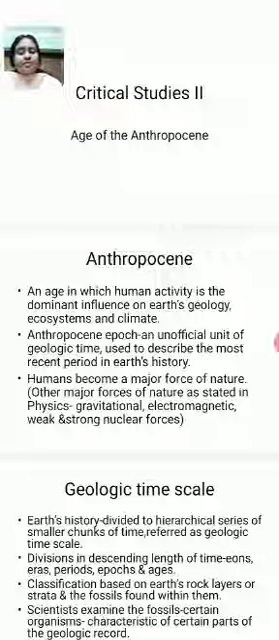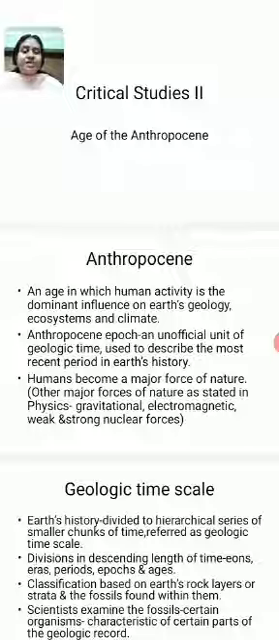So in this age of Anthropocene, humans become the major force of nature. The other forces of nature, as stated in physics, are gravitational force, electromagnetic force, weak nuclear force, as well as strong nuclear force. So these are the four types of forces of nature as stated in physics.